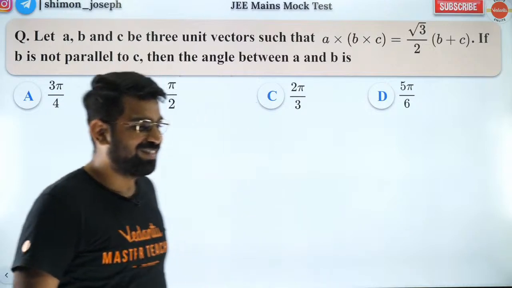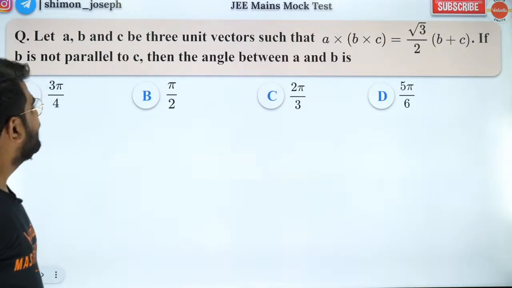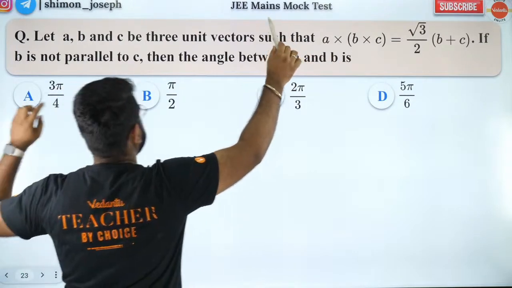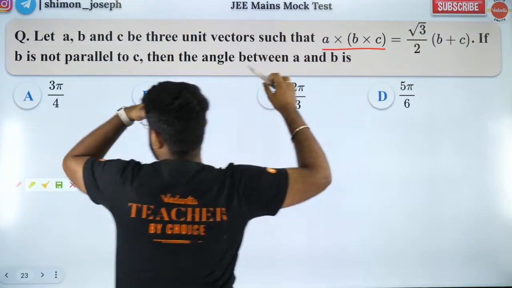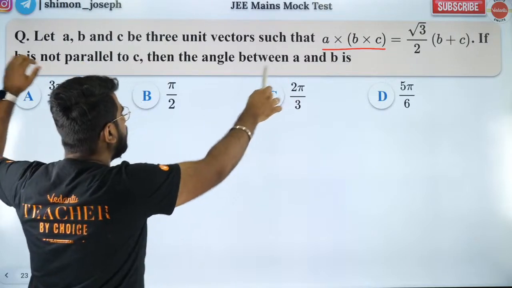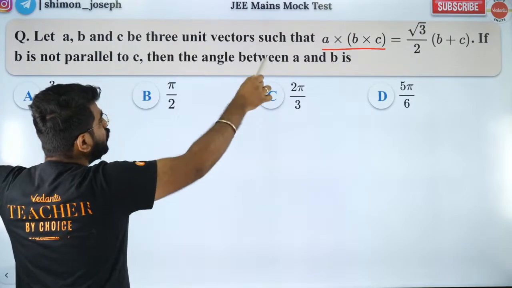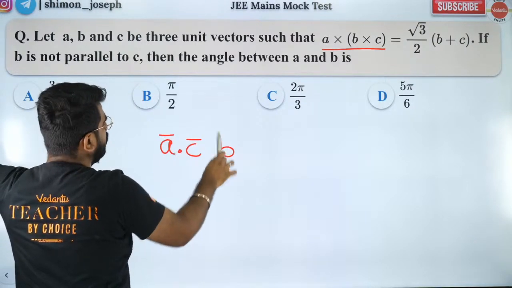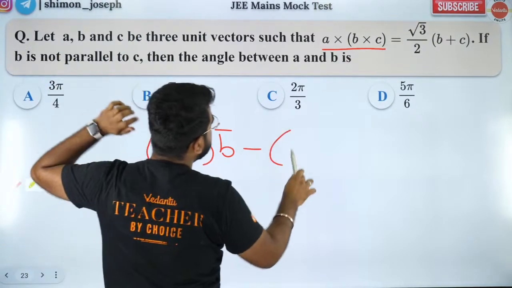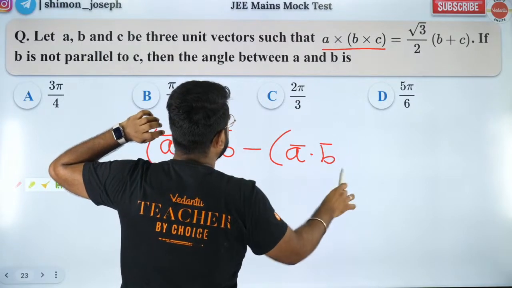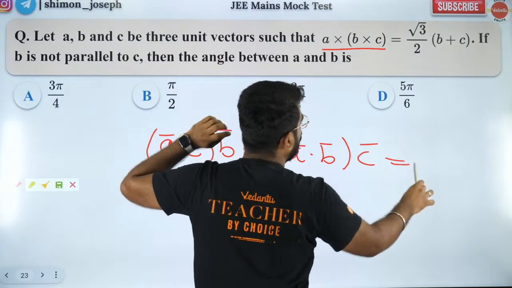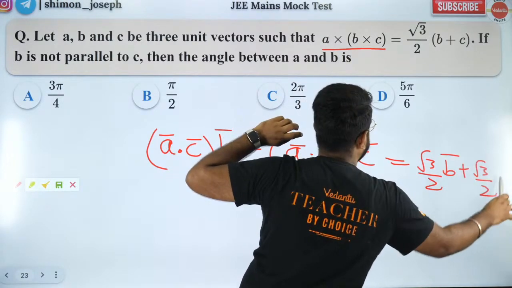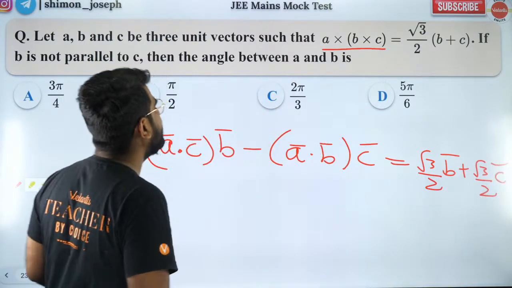Great. So yeah, people, let's get started. What is A cross B cross C? I have taught you this under vector triple product. What is A cross B cross C? It is going to be (A.C)B minus (A.B)C, which is equal to root 3 by 2 B plus root 3 by 2 C. Correct now? Everybody cool with that?